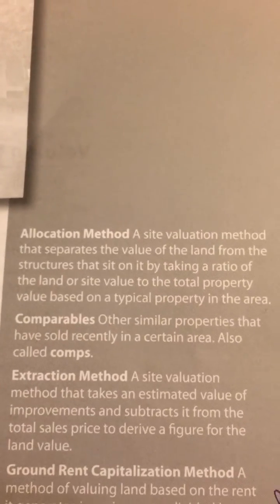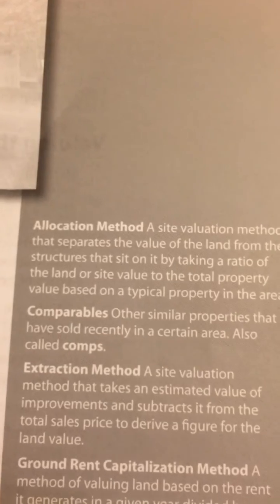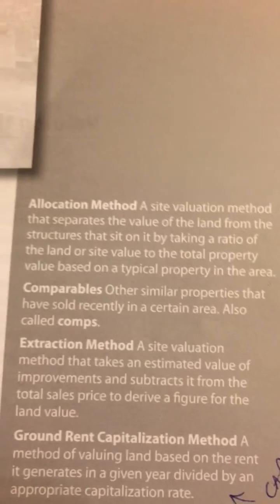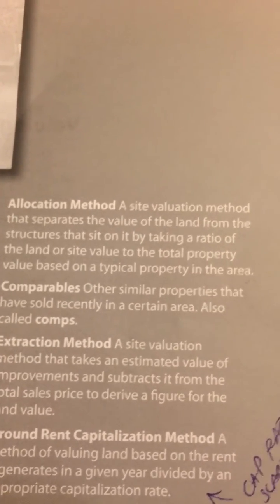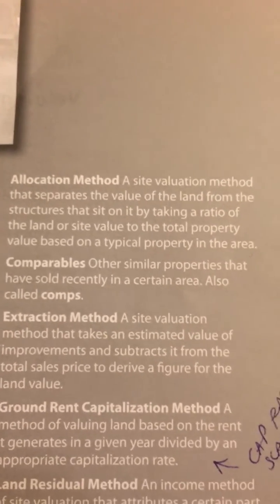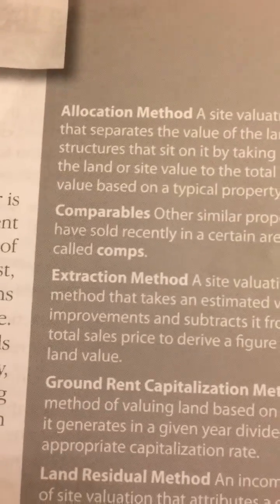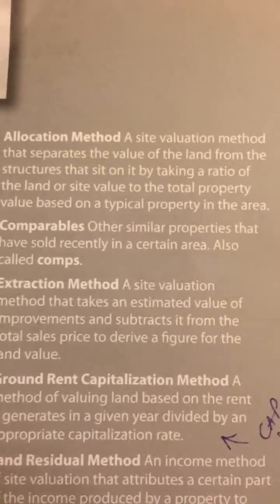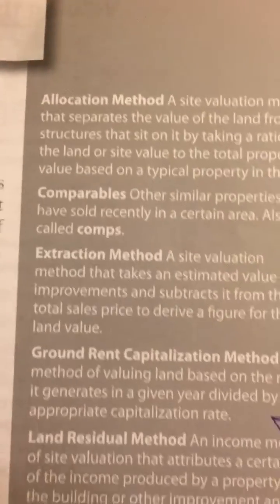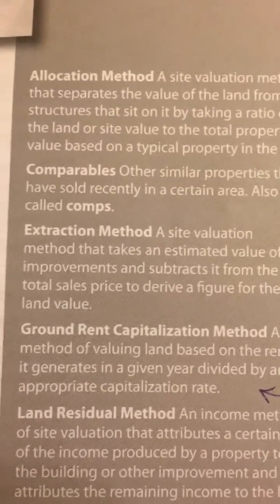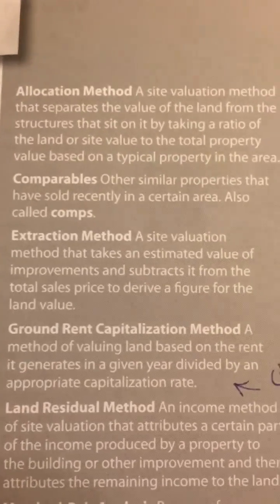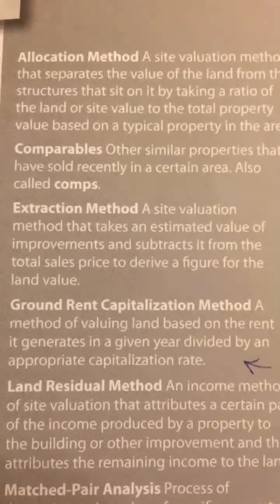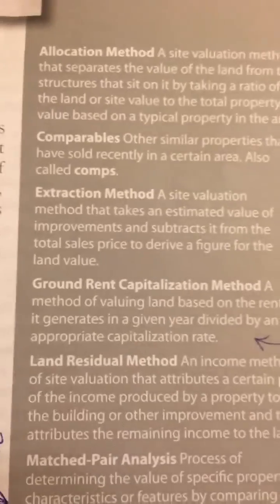Allocation method. A site valuation method that separates the value of the land from the structures that sit on it by taking a ratio of the land or site value to the total property value based on a typical property in the area. Comparables. Other similar properties that have sold recently in a certain area, also called comps. Extraction method. A site valuation method that takes an estimated value of improvements and subtracts it from the total sales price to derive a figure for the land value.